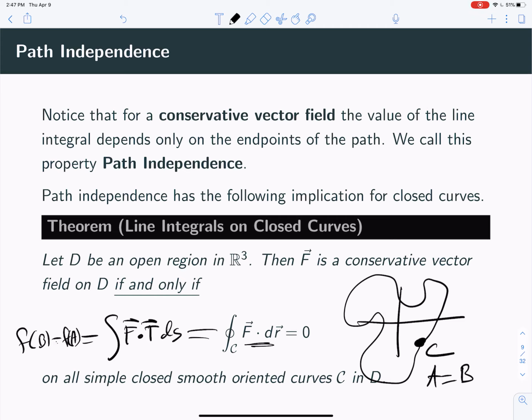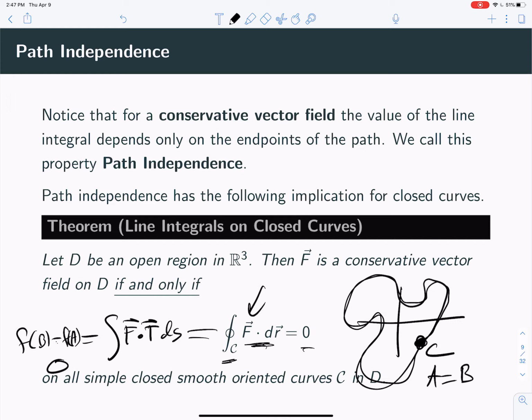But if b is equal to a, then that's going to be 0, right? And so for any closed path, any closed loop, the line integral on that closed loop will be 0 if the vector field is conservative. And it turns out that's actually if and only if. If the vector field is conservative, then the line integral for a closed path is 0.